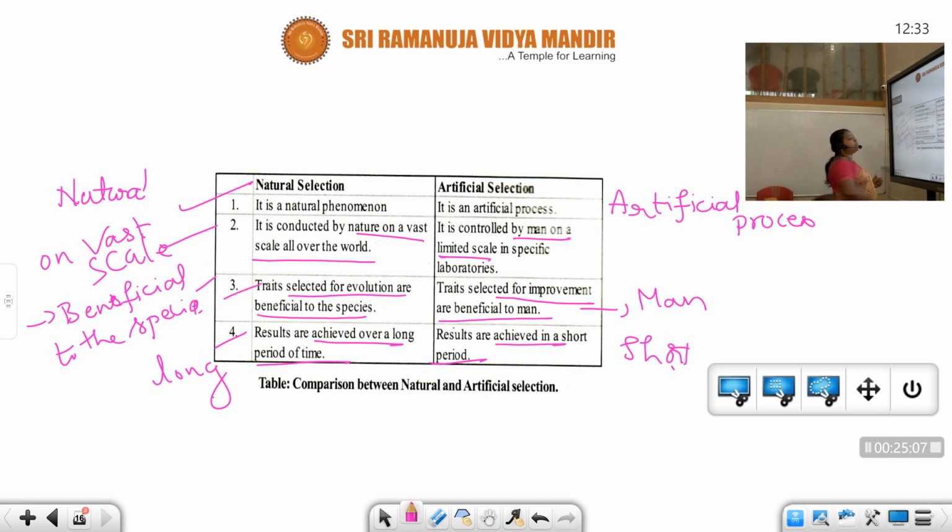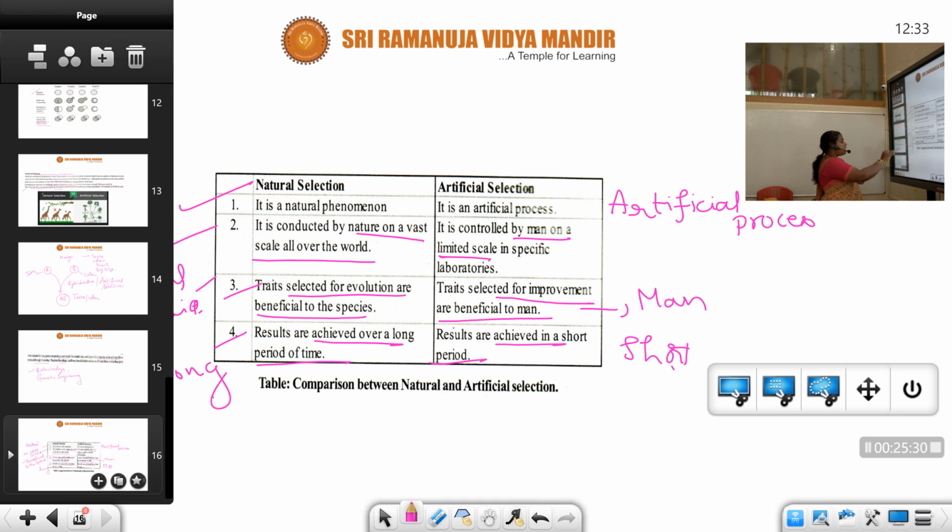Traits selected for evolution are beneficial to the species, while here they are beneficial to man. And the fourth one is results are achieved over a long period of time, whereas in artificial selection results are achieved in a short period of time. These are the major differences between natural selection and artificial selection.